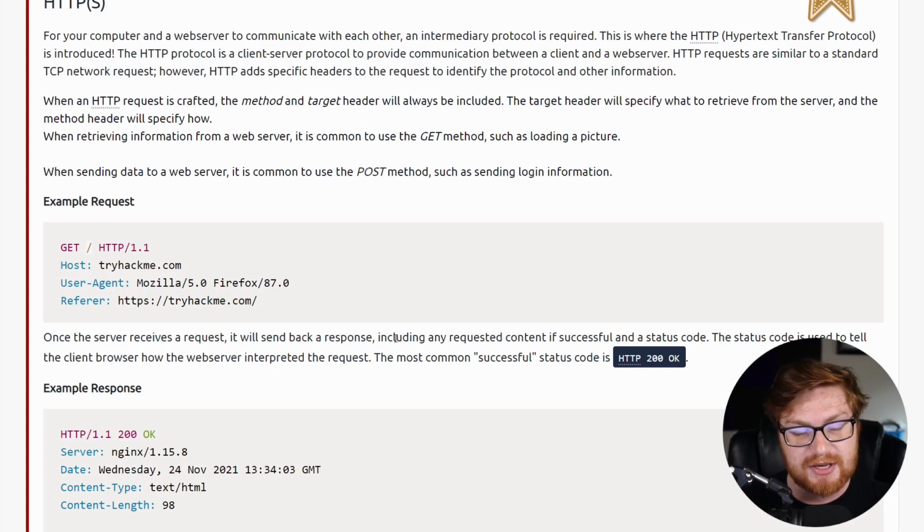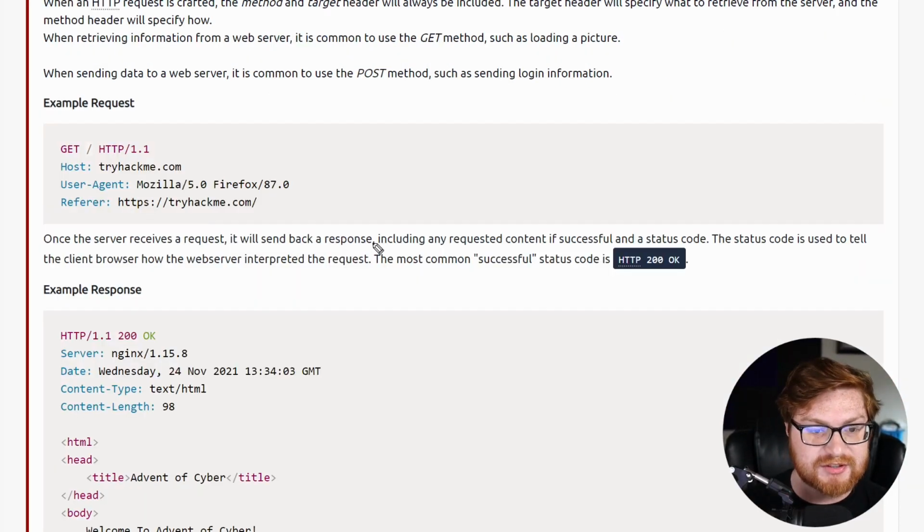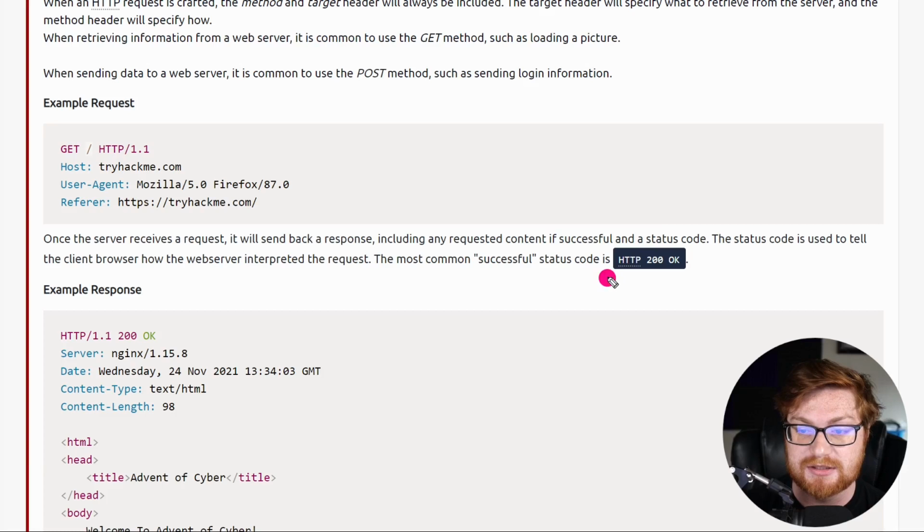That is all sent in a POST request because you're giving the web server information to now do new things with it. Once the server receives a request, it'll send back a response, including any requested content if successful, and a status code. The status code is to tell the client, you, me, us, how the web browser interpreted the request. The most common successful code is HTTP 200 status OK.